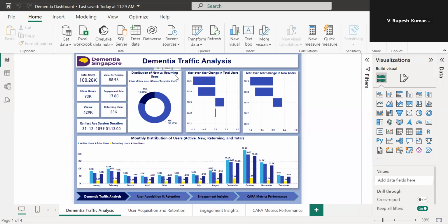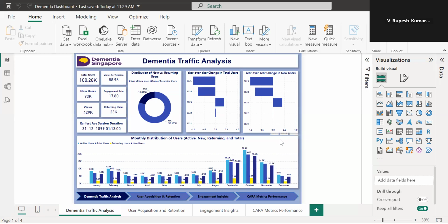The next chart is the year-over-year change in total users. Here, the total users show a decline between 2024 and 2025. Same in the year-over-year change in new users. The new users have similarly decreased significantly over the same period.